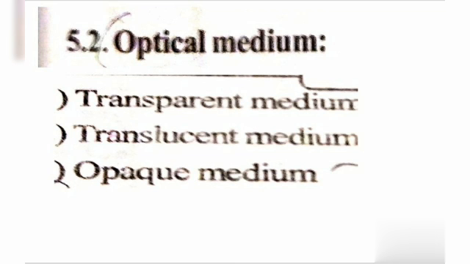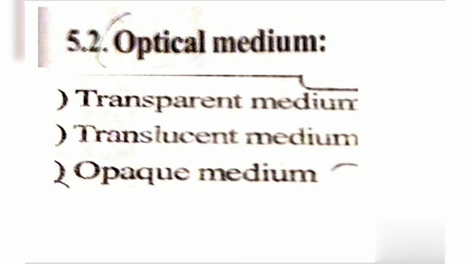What is the meaning of transparent medium? The substance through which most of the light passes is called a transparent medium. It means substances which allow light to pass through them are called transparent substances. Examples: clear glass, pure water, air, etc.